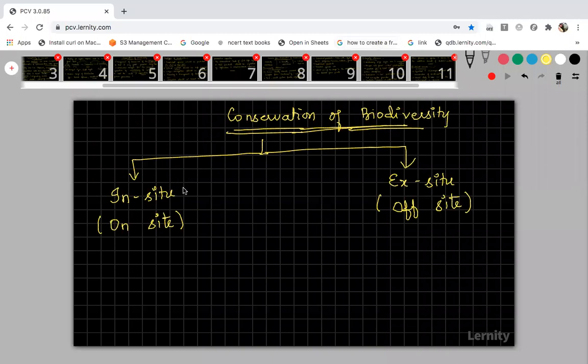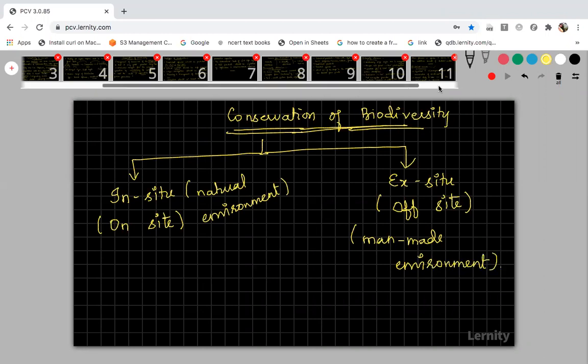Very simple. In situ is protecting the organisms under a natural environment, and ex situ is protecting the organisms under a man-made environment, which we call an artificially created environment. Okay. So tomorrow we can discuss this in detail.